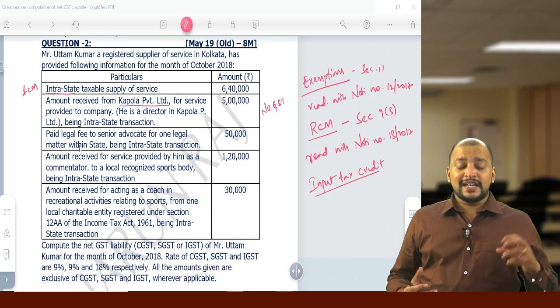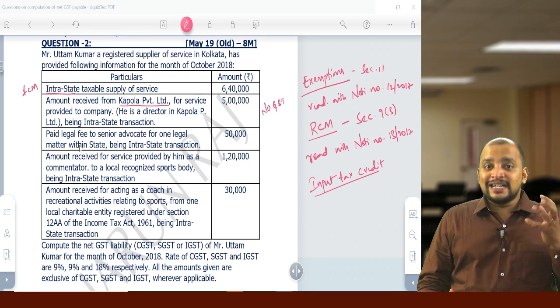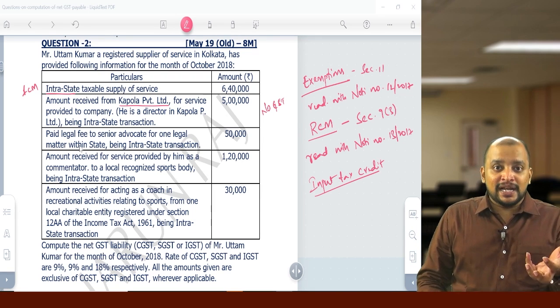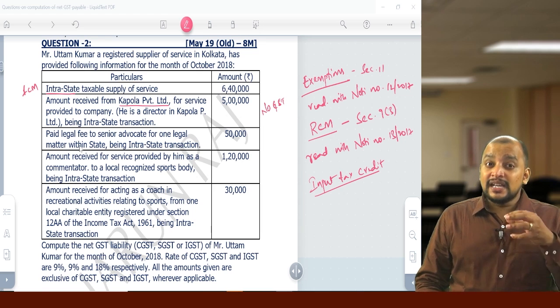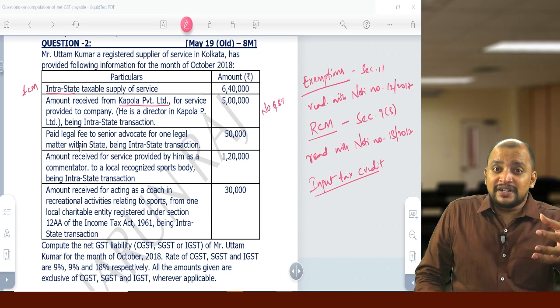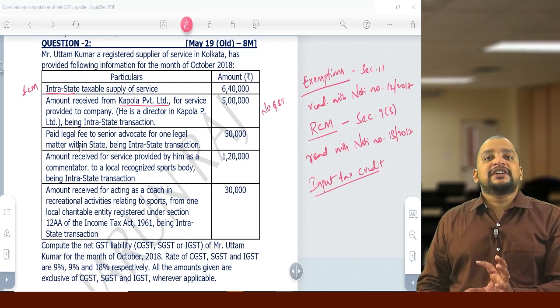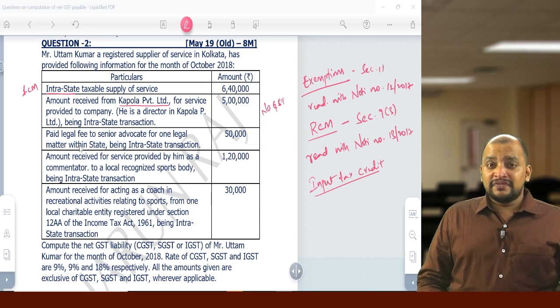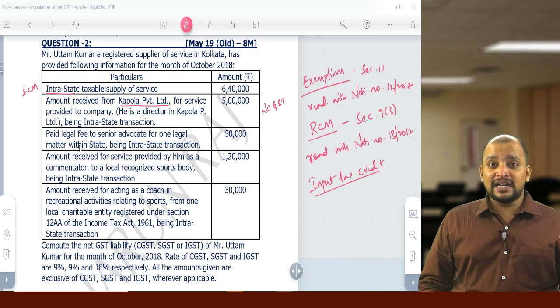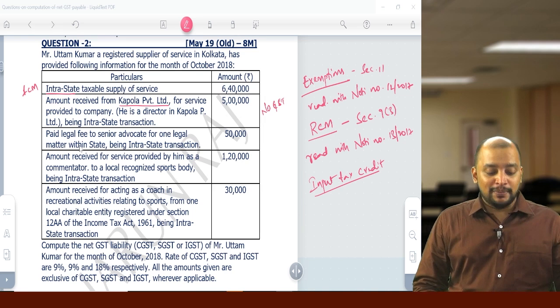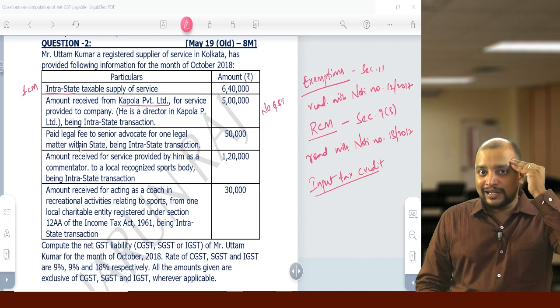So the first aspect is that you need to identify what are outward supplies, what are inward supplies. In outward supplies, what are covered under FCM, what are covered under RCM. Again inward supply, what are covered under FCM and RCM. Now first one is an outward supply covered under FCM. So GST payable by Uttam Kumar. So that should be registered in your mind.